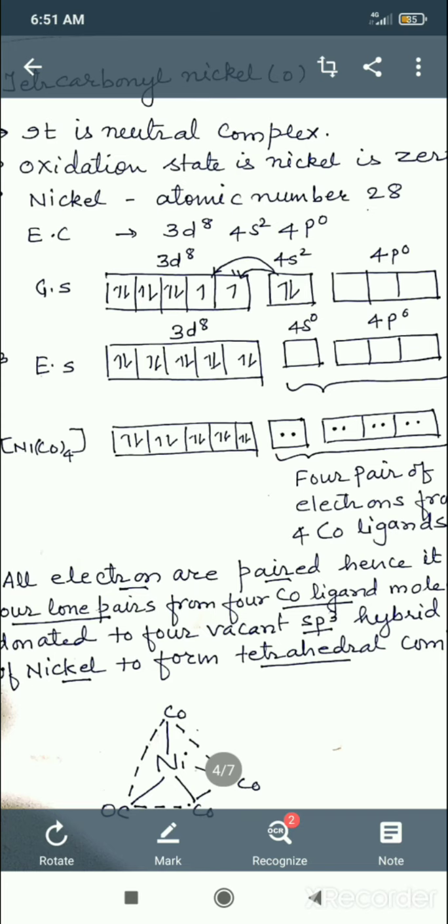Now 4 carbonyl ligands will donate 4 lone pairs to these empty orbitals. Getting my point? Our coordination number is 4, our ligands are 4, our lone pairs are 4. These 4 lone pairs enter into 4 new hybrid orbitals. So, which orbitals are they? They are 1 s and 3 p, that is sp3 hybridization. So the hybridization will be sp3 and the geometry will be tetrahedral.